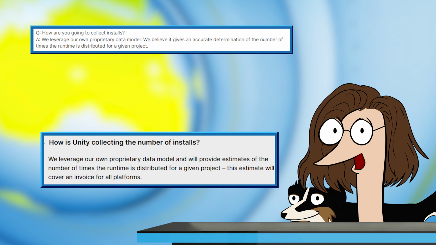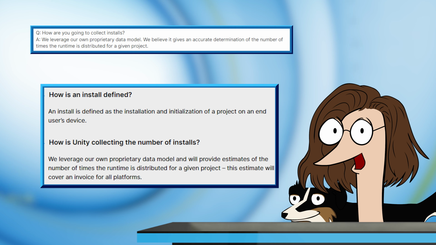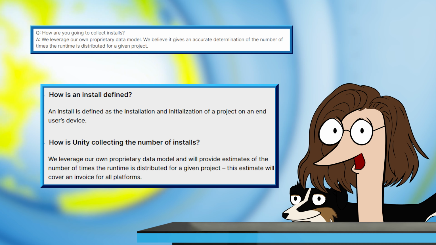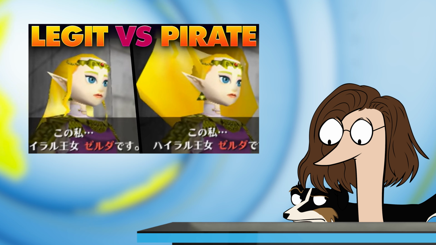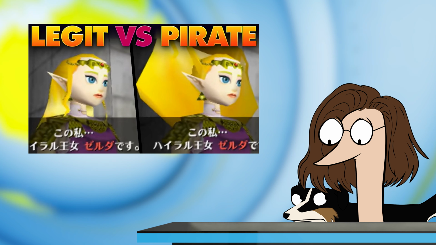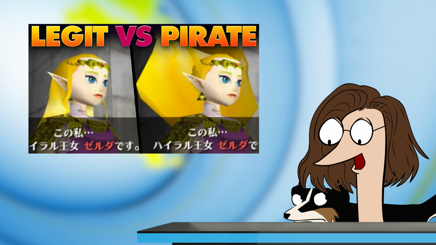The biggest criticisms revolved around the proprietary model used to track installations. Unity has stated that installations are defined as initialization of a project on an end user's device, and that they are leveraging their own proprietary data model and will provide estimates of the number of times the runtime is distributed for a given project. They also believe that the model gives an accurate determination of the number of times the runtime is distributed for a given project. Wait, how can Unity tell the difference between a legit installation and a pirated installation? Pirates have been getting around those features for years. Unity claims that they are creating solutions to address this issue within their model.